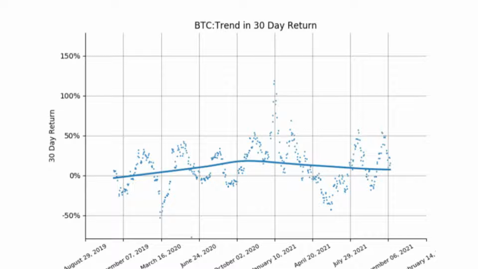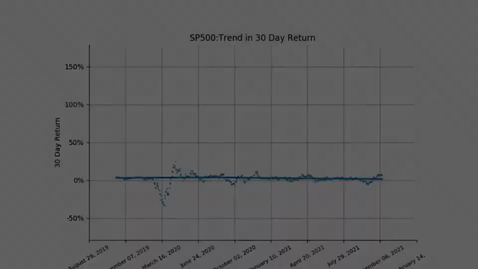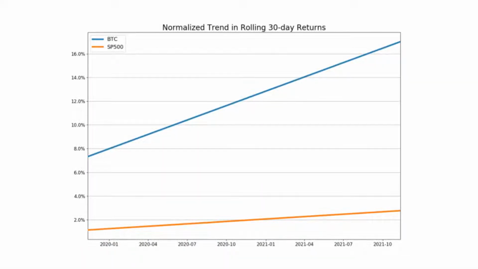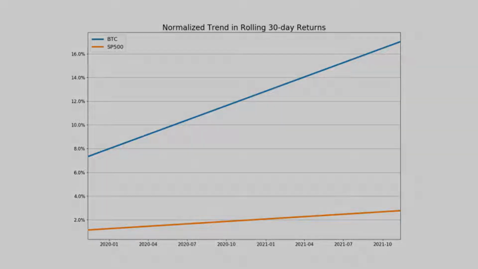Now let us see the S&P. We can see that compared to BTC, S&P has been flatter. It is obvious it is much less volatile. Now, for easy comparison of the trends in the 30-day returns, we have normalized them and taken straight line assumptions of the trend lines. This chart can help us understand the difference between the growth rates of these two assets.